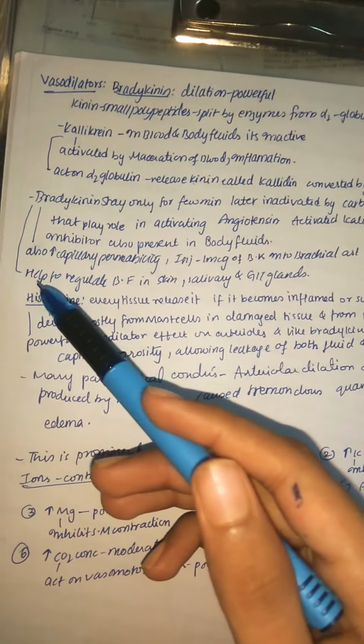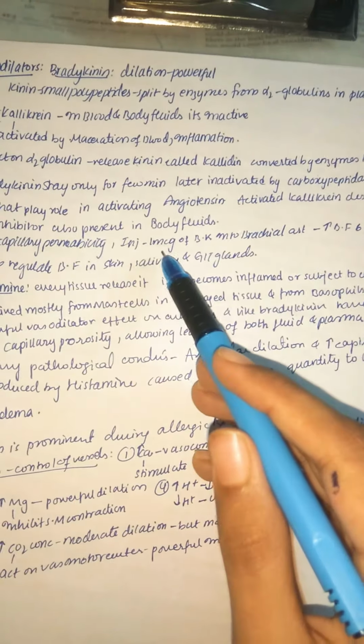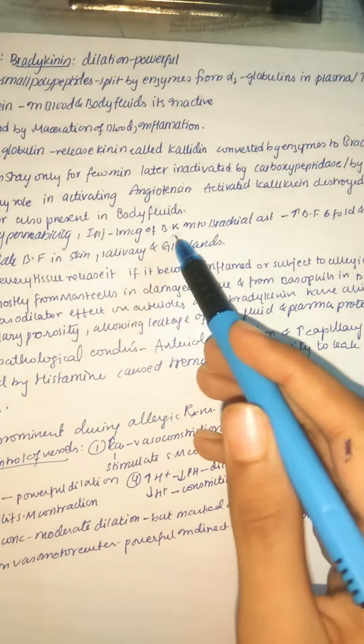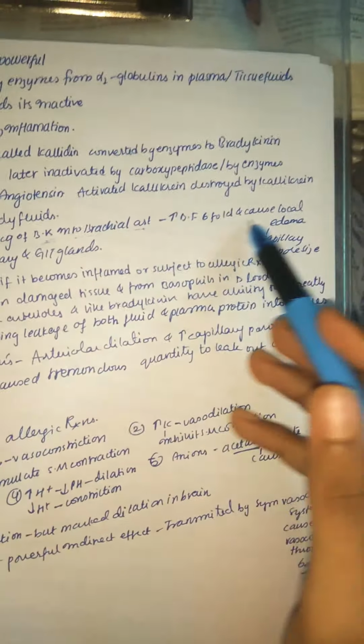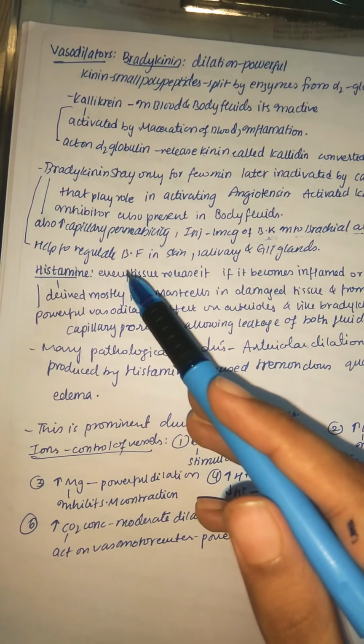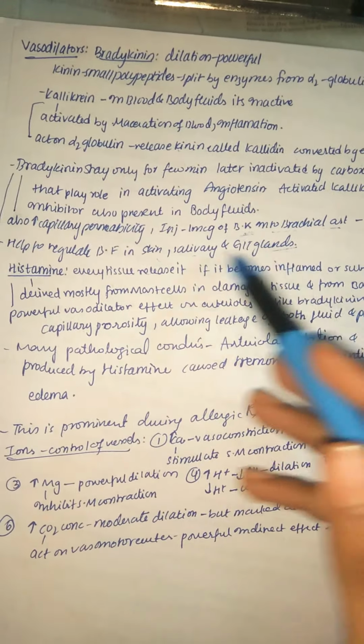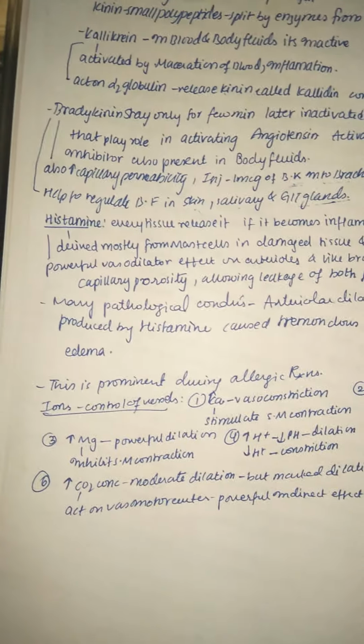Bradykinin also increases capillary permeability. Injection of just 1 mcg of bradykinin into the brachial artery increases the blood flow six-fold and causes local edema, because there is an increase in capillary pore size. Bradykinin also helps to regulate the blood flow in the skin, salivary glands, and GIT glands. So now let us see what histamine is.